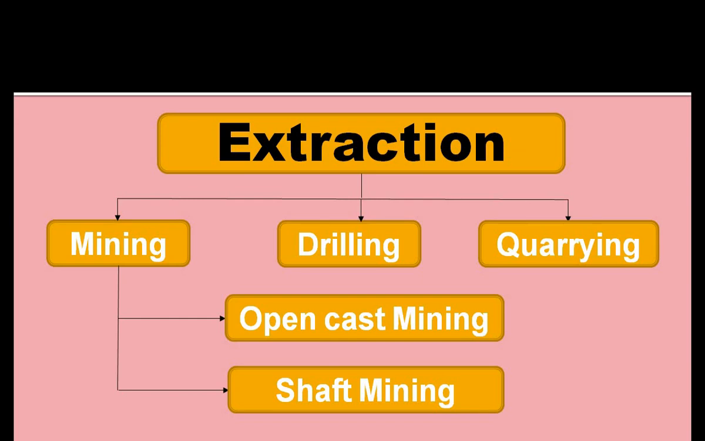Mining is further classified into two categories: open cast mining and shaft mining. Open cast mining is used for taking out minerals which are present on the upper layer of the earth, and shaft mining is used for taking out minerals which are found deep inside the earth. So, understood about the extraction of minerals? There are three types of extraction of minerals: mining, drilling, and quarrying.